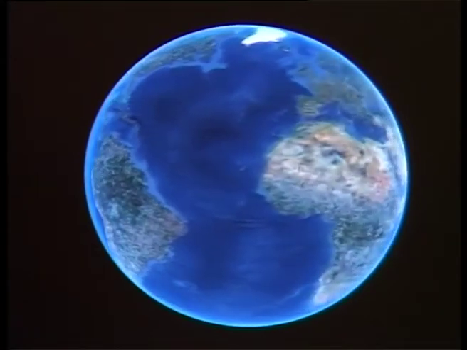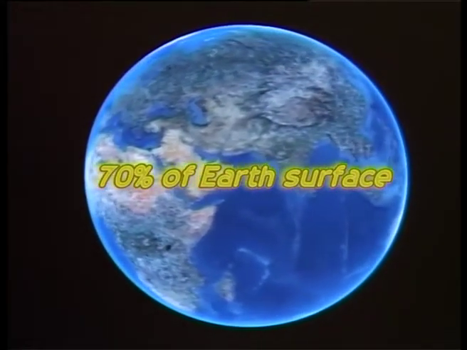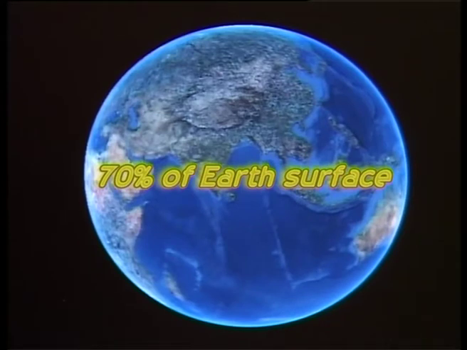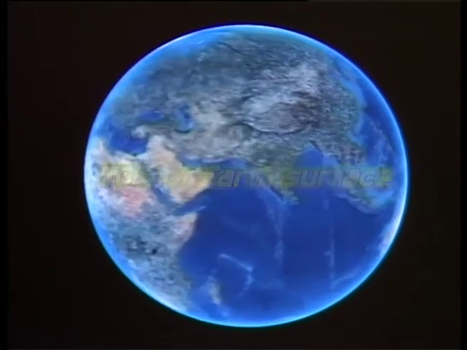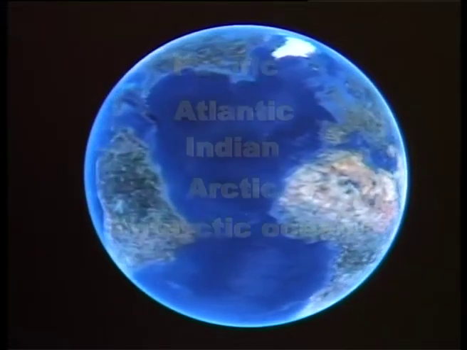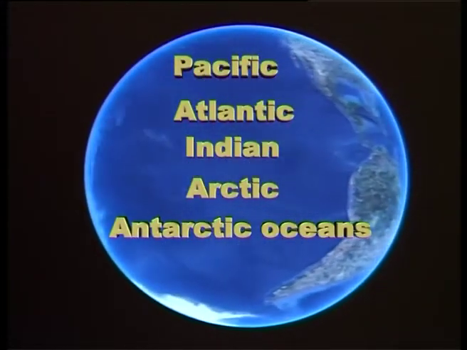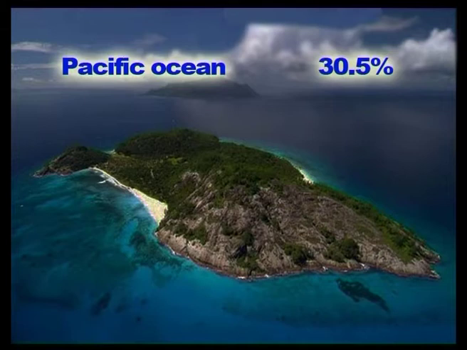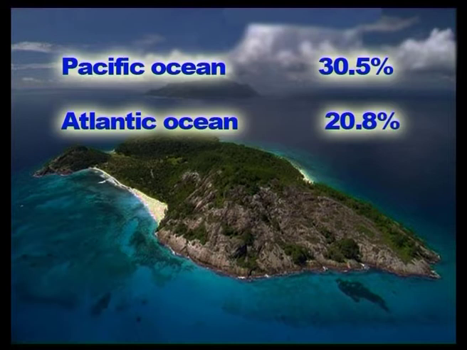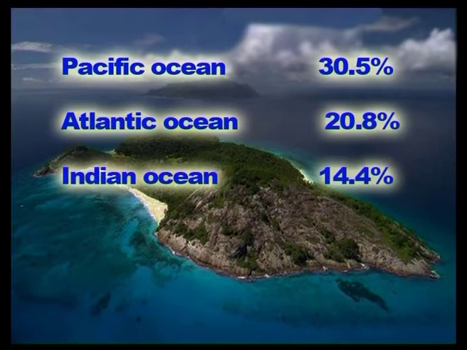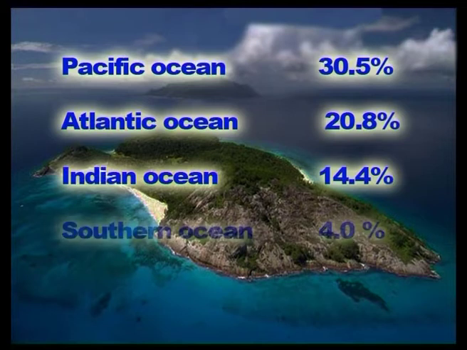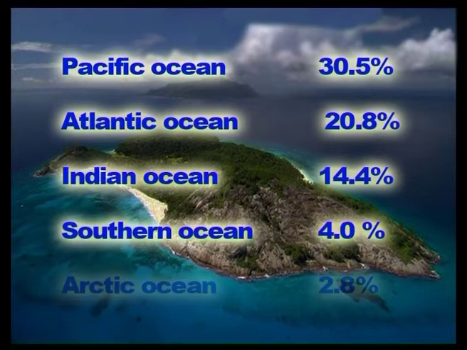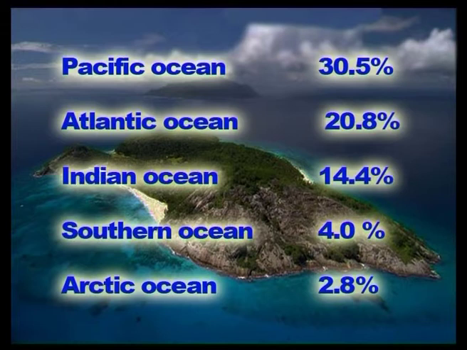The world's oceans are the greatest bodies of water, covering more than 70% of the earth's surface. The continents divide these water bodies into 5 major oceans: the Pacific, the Atlantic, the Indian, the Arctic and the Antarctic oceans. The Pacific Ocean occupies 30.5%, the Atlantic Ocean occupies 20.8%, the Indian Ocean occupies 14.4%, the Southern Ocean occupies 4% and the Arctic Ocean occupies 2.8% of the total area of all the oceans in the world.